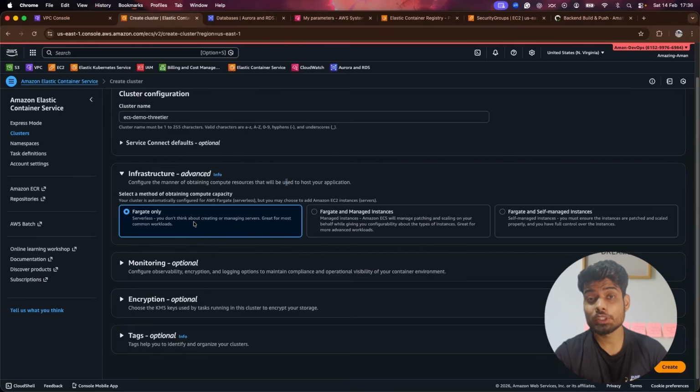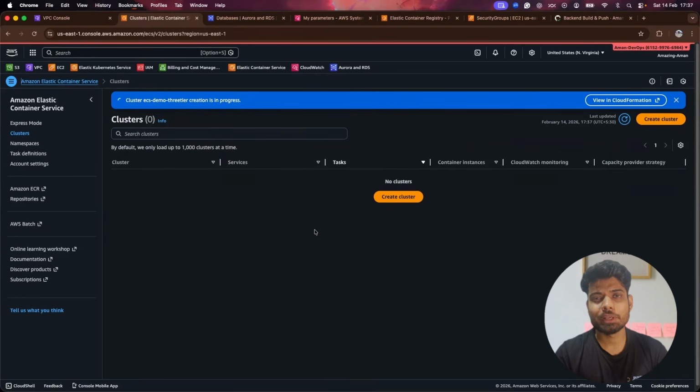When you are using your own instances, that is very painful, where you have to manage your EC2s as well. But in Fargate, you don't have to manage any servers. It will use things automatically, based on whatever CPU and memory you provide. It will allocate the machines accordingly, and you pay as you go. So this will be Fargate only for now. If you want, you can also go with the hybrid model where you are not relying on AWS too much. Currently I'm keeping it Fargate only, and I click on create.